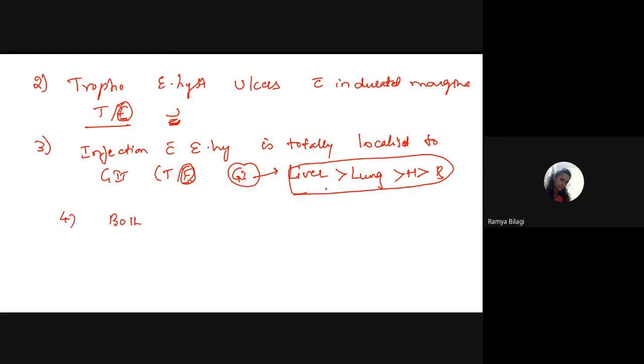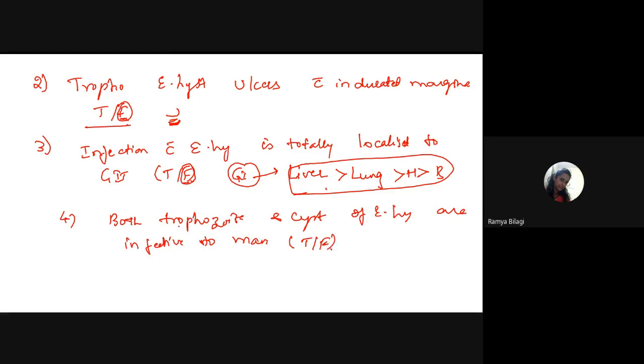Just listen to this question. Both trophozoites and cyst of Entamoeba histolytica are infective to man, whether this statement is true or false. Students, you have to analyze and tell me.